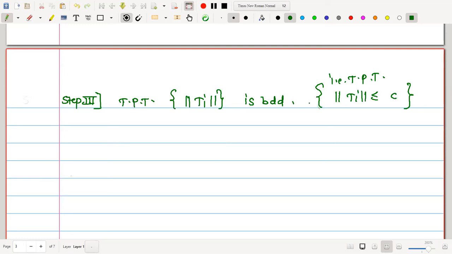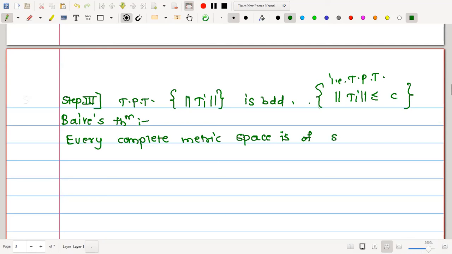What is the Baire category theorem? Simply, every complete metric space is of second category. Therefore, let me write the Baire theorem. The theorem says that every complete metric space is of second category. Now here, what is the assumption? The domain of these functions Ti is a Banach space, and we know a Banach space is a complete metric space. Therefore, surely we have a complete metric space as the domain of the function Ti. Therefore, it is of second category.